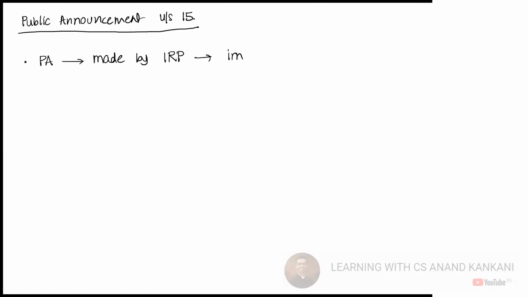The adjudicating authority is going to direct the interim resolution professional. Okay. And this should be made immediately. And what do you mean by immediately? Within 3 working days from his appointment.